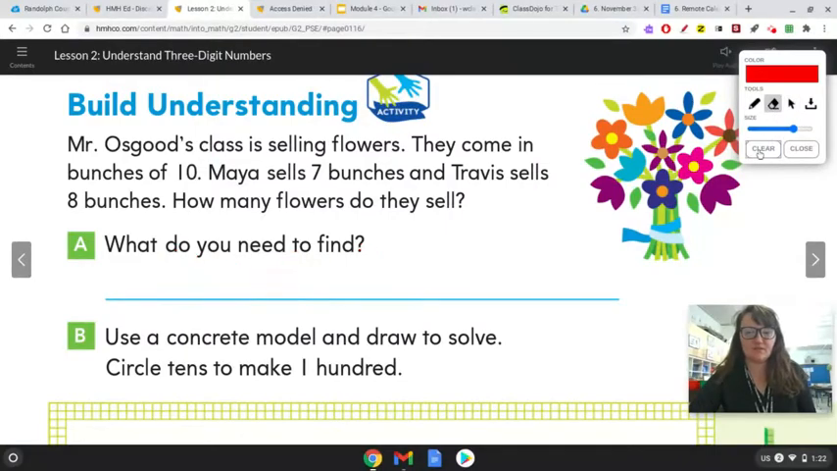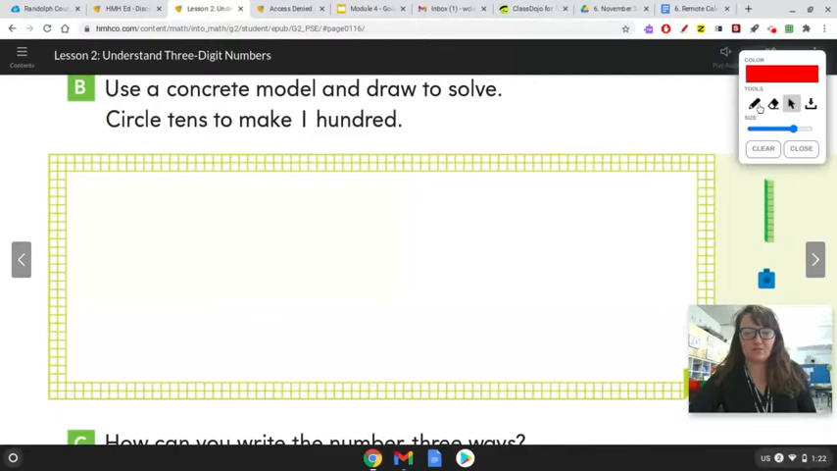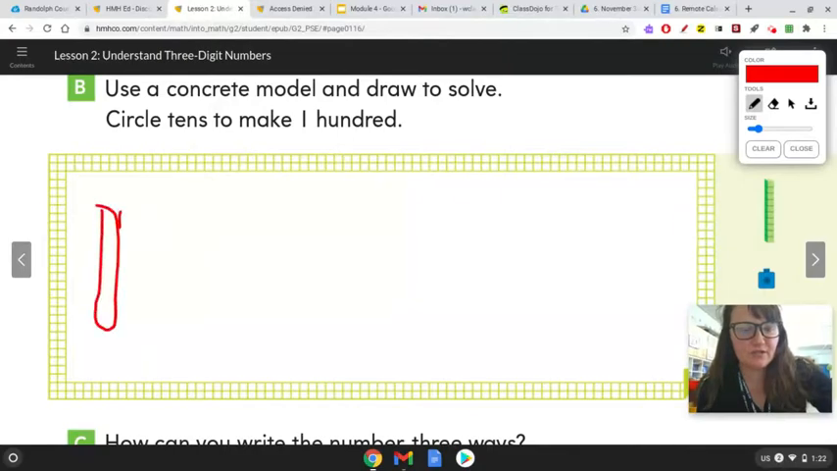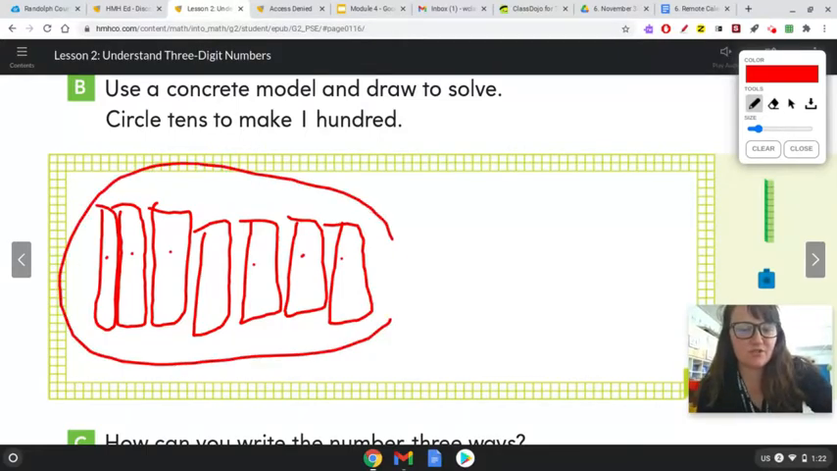Okay, so now let's do this. So concrete model and draw to solve. All right, so 7 bunches. So we have 10 in each bunch. So 10, 20, 30, 40, 50, 60, 70. 1, 2, 3, 4, 5, 6, 7. So we have 7 bunches over here. This is the first person.